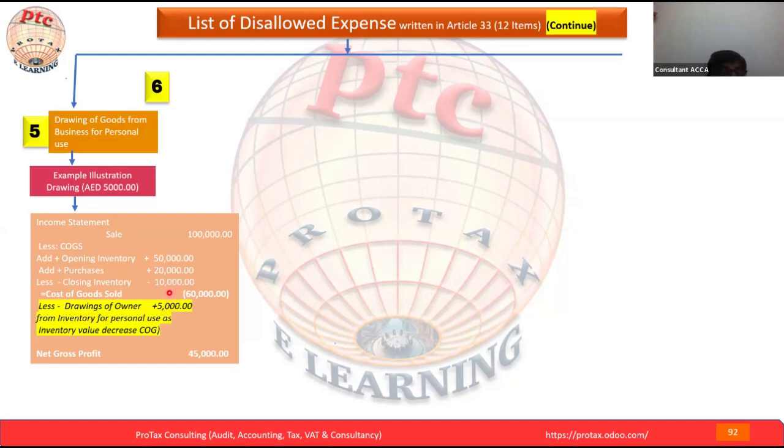Earlier we said our inventory is 10,000, so 10,000 is deducted, but now our inventory is 5,000, which means you have to deduct only 5,000 instead of 10,000. That's why we mention plus 5,000. Closing inventory minus 10,000 plus the drawing plus 5,000, net is 5,000. So the effect will come to 45,000.